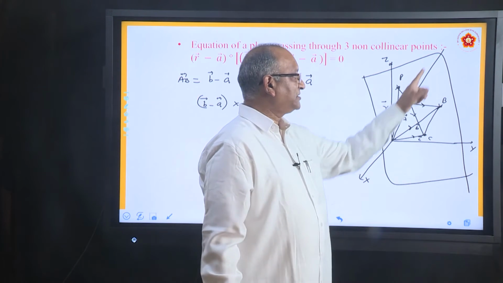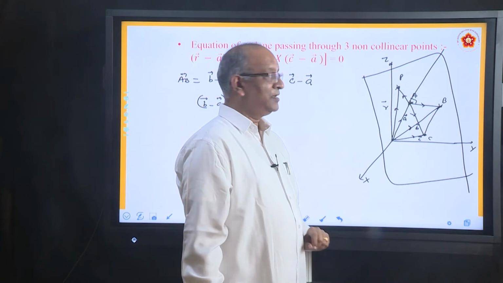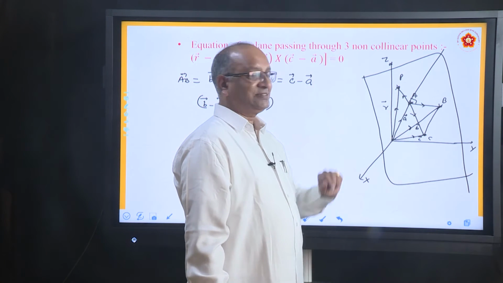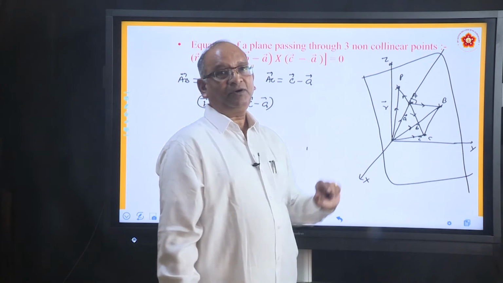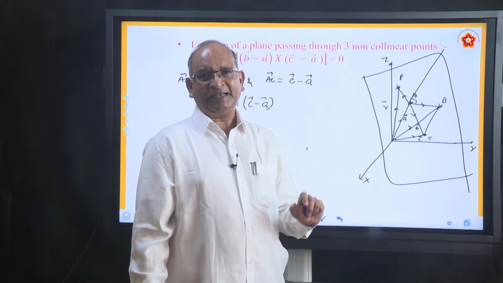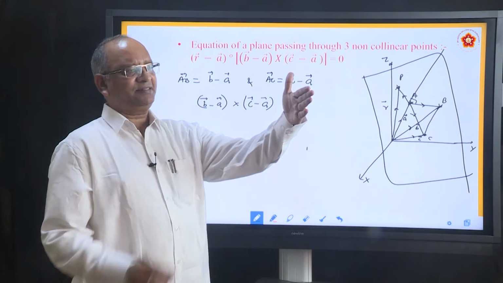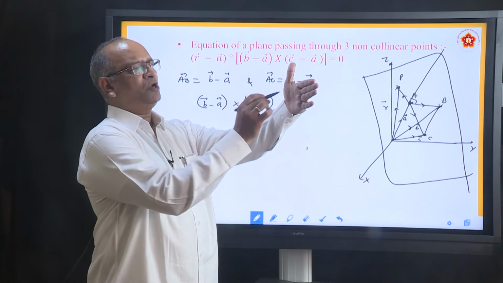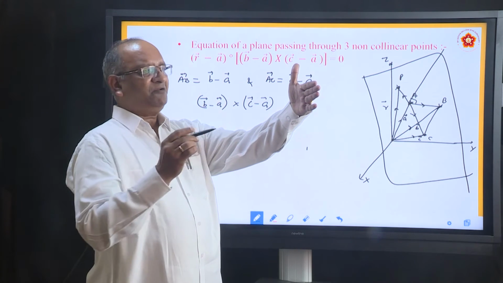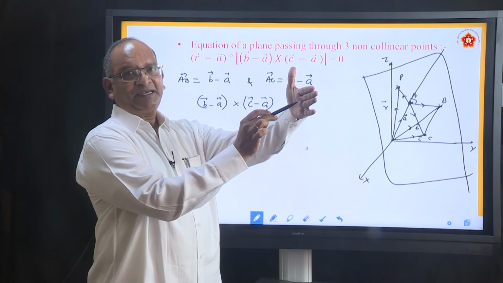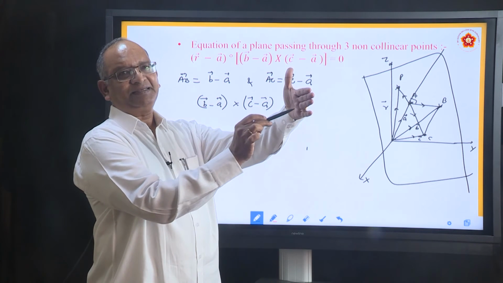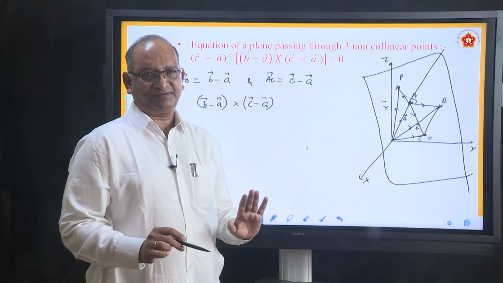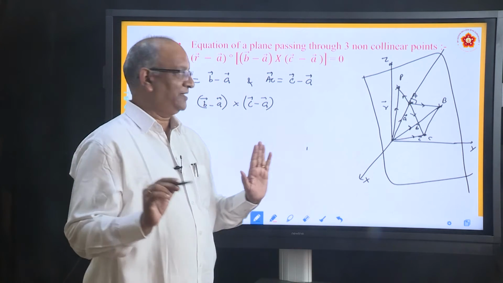This vector which is perpendicular to AB, which is perpendicular to AC, is also perpendicular to AP. It is as simple as this. Just think this is a plane. You join any number of points. If a vector is perpendicular to it, it is perpendicular to AB, BC, CD, DE, any number of things. That's what we are trying to say.